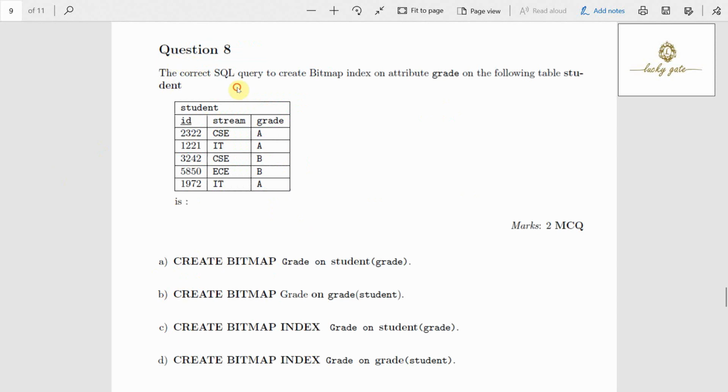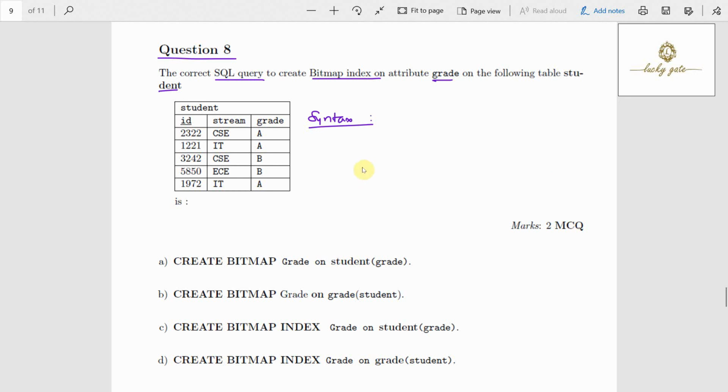Question number 8. The correct SQL query to create a bitmap index on attribute grade on the following table student. Now what is the syntax for creating a bitmap index? Please make a note of it.